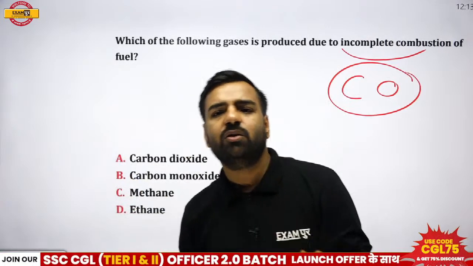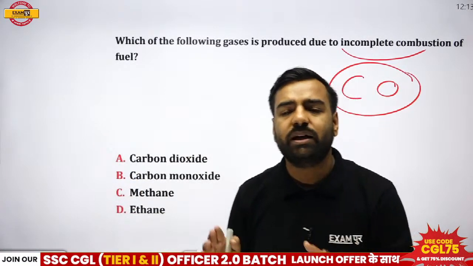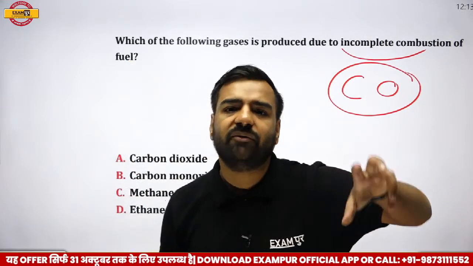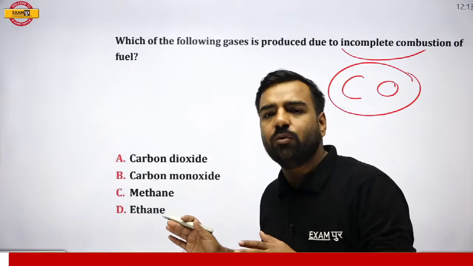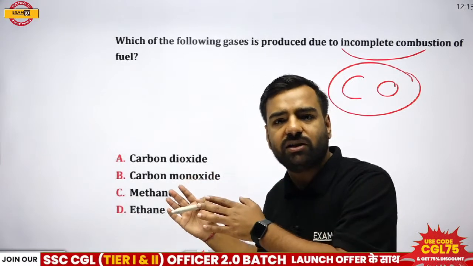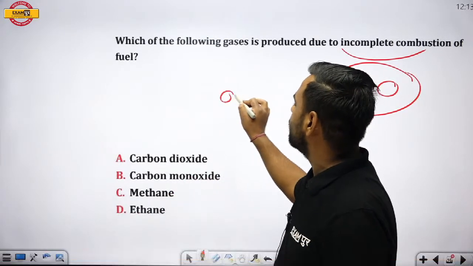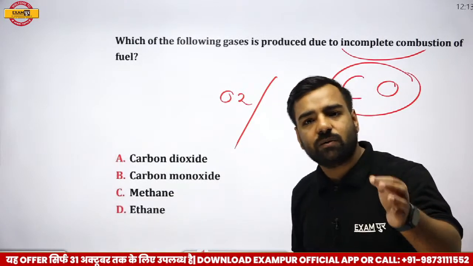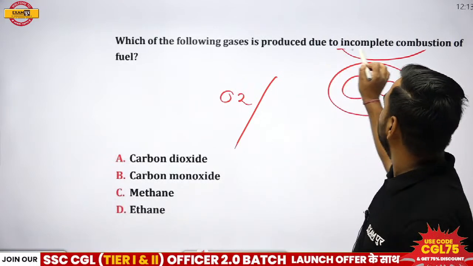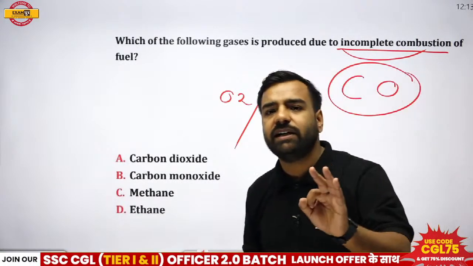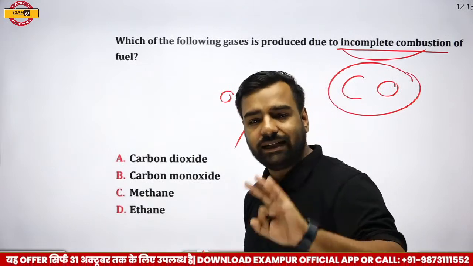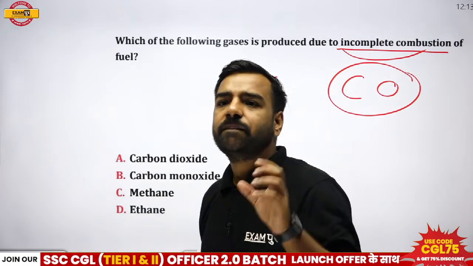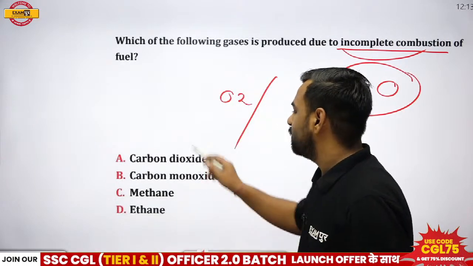This carbon monoxide does what? It reacts with the hemoglobin and directly cuts the oxygen supply. Hemoglobin, which is present in our body, has the highest affinity for this gas, so the oxygen supply in our body is cut. And when oxygen supply is cut, this leads to death also. Please remember, this incomplete combustion of fuel is very, very dangerous, dangerous in such a manner that we may even die. So, okay. So here, please remember what we are talking about.